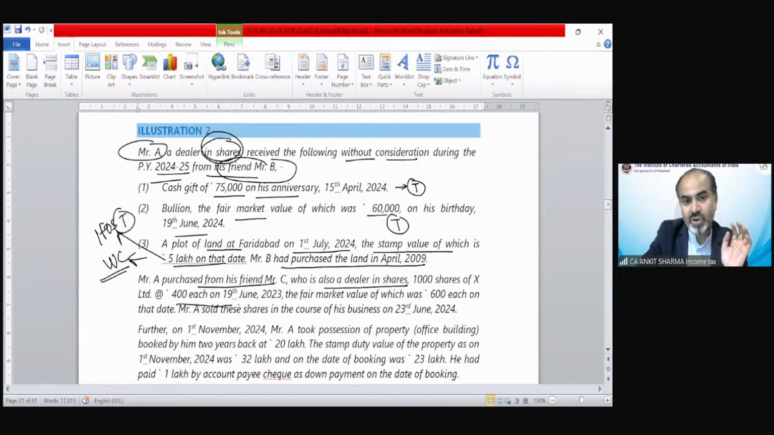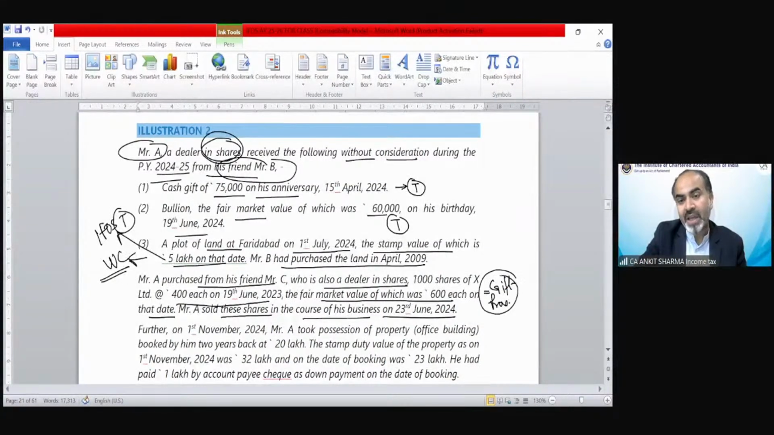The shares were bought at 400 each on 19 June 2023, the market value of which is 600 each on that date. Mr. A sold these shares in the course of his business on 23rd of June 2024. So technically, the gift provision will not be applicable on this, because he was also a dealer in shares. If you are a dealer in shares and you receive shares as your stock in trade, that is not your capital asset. The other source provision of gift is applicable if something is your capital asset. So this is not the case, and the gift provision would not be applicable on receiving these shares, even at a lower value.